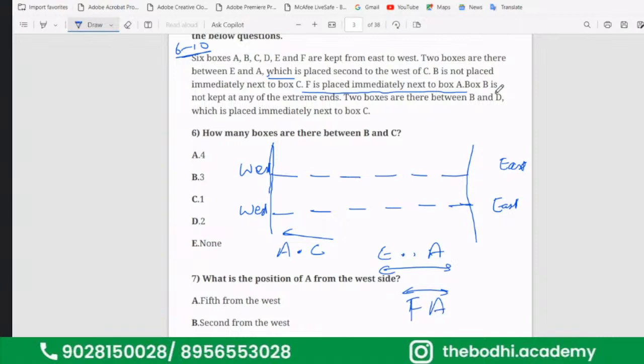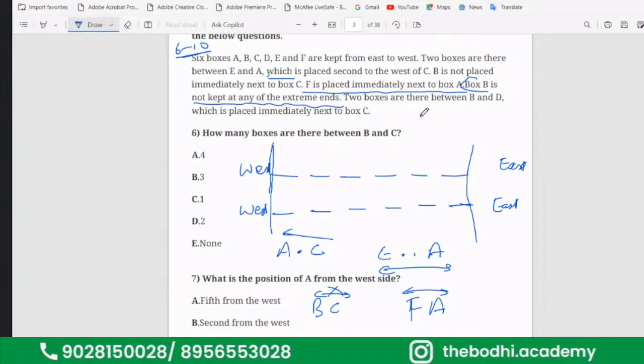So they are neighbors. Now, B is not placed immediately next to box C. So B and C are not nearby each other. Now box B is not kept at any of the extreme end.